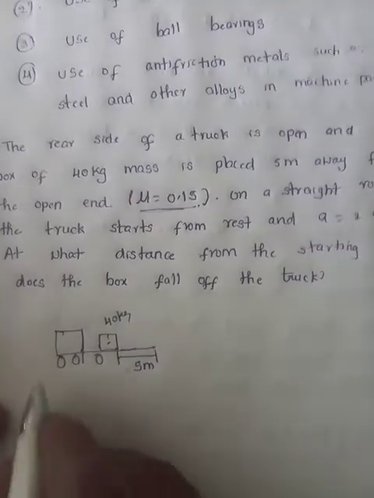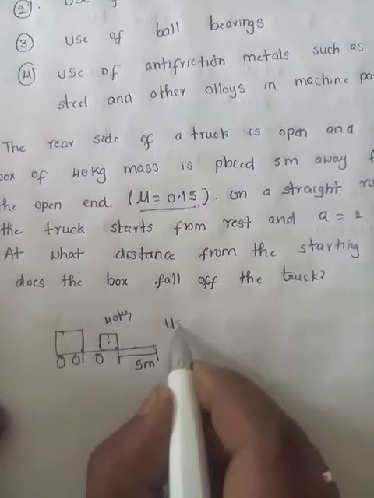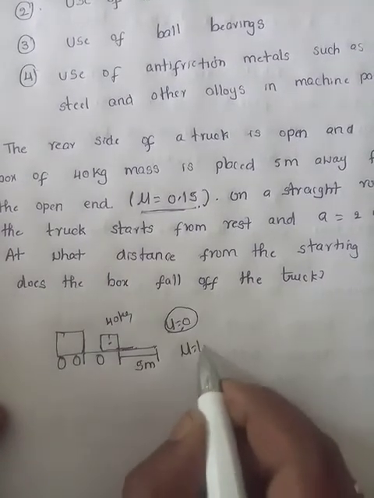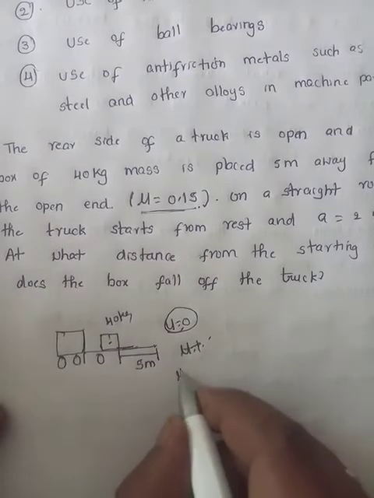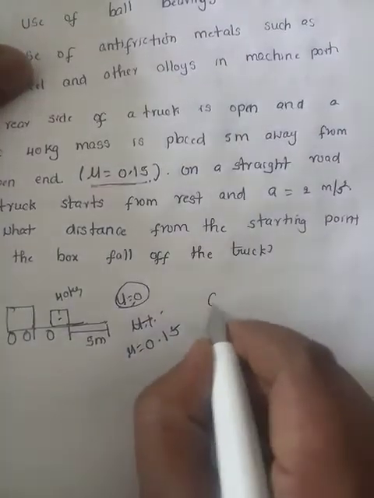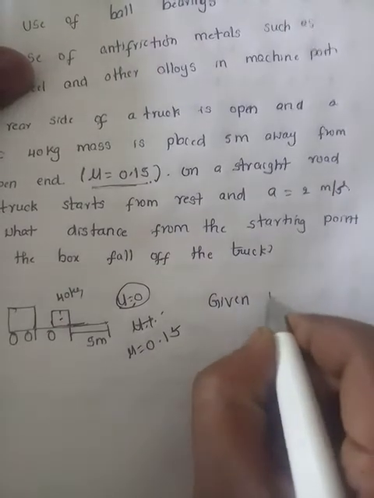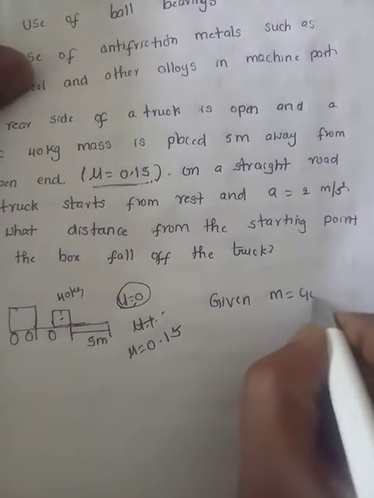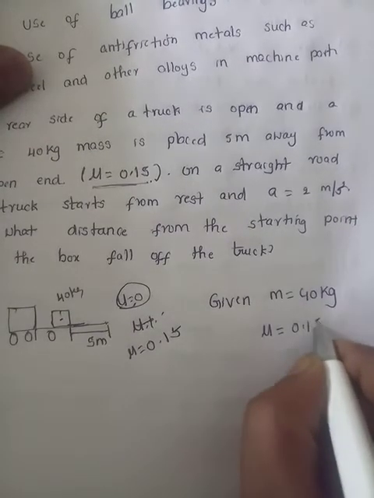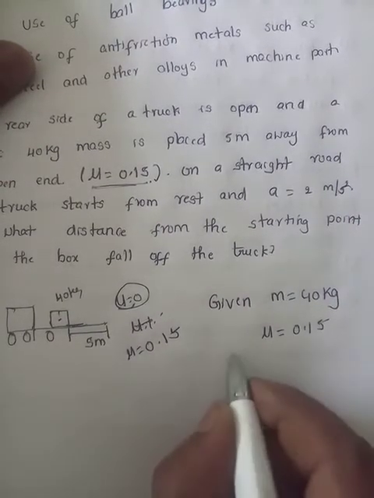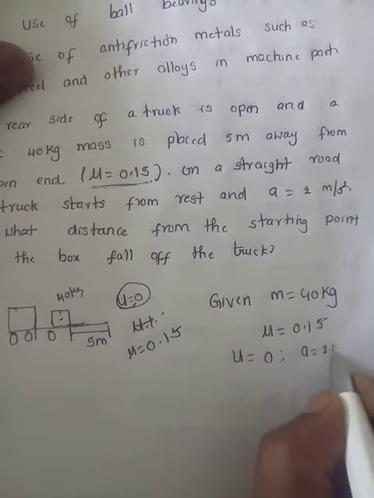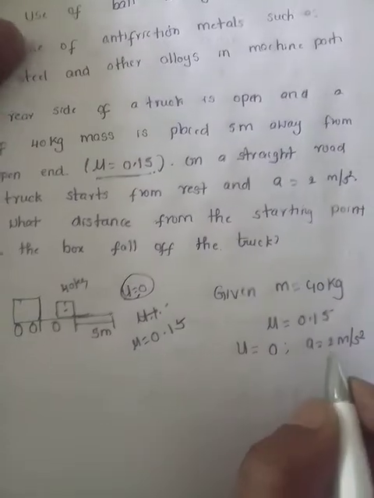The truck starts, and the initial velocity is 0, and the coefficient of friction is mu equals 0.15. See, what are the given things? Mass of the box is 40 kg, coefficient of friction is 0.15, initial velocity is 0, and acceleration is 2 meter per second square.